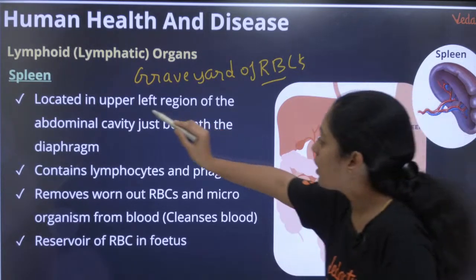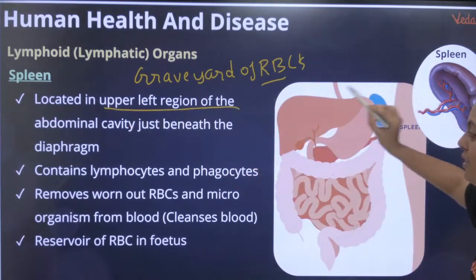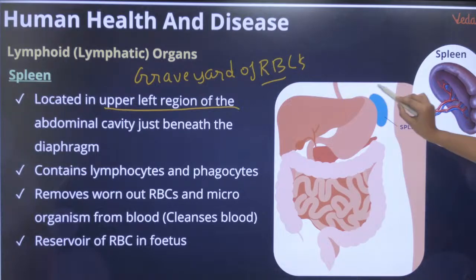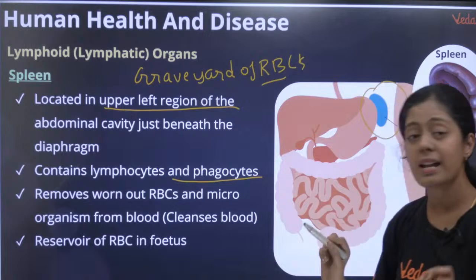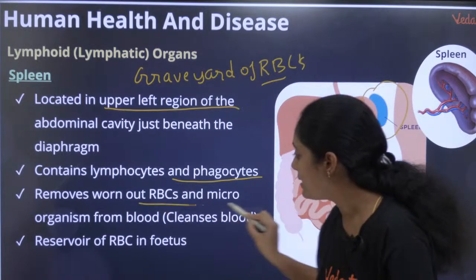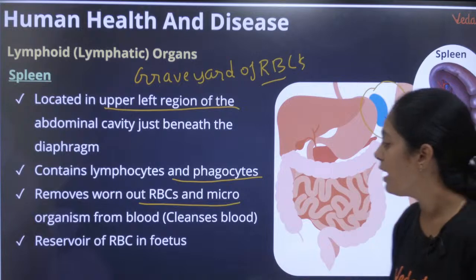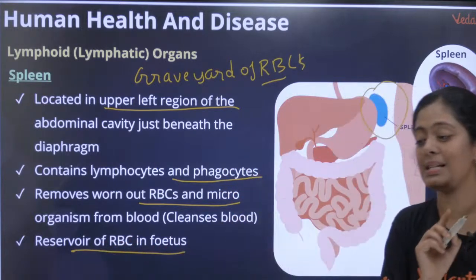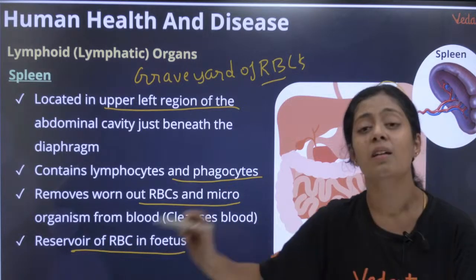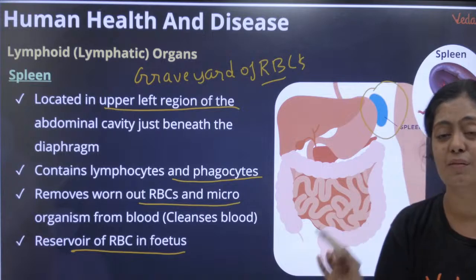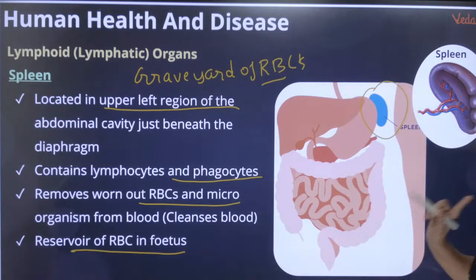Okay, where is it located? It is located in the upper left region of the abdominal cavity. It is located here. It contains lymphocytes and phagocytes. It removes the worn out RBC and microorganism from the blood. Very, very important. Okay. It is a reservoir of RBC in fetus. This can be a question. Which is the reservoir of RBC in fetus? It is your spleen. Don't forget this.